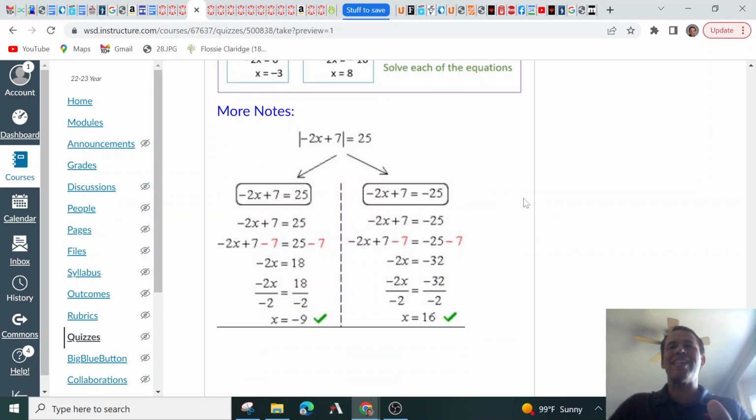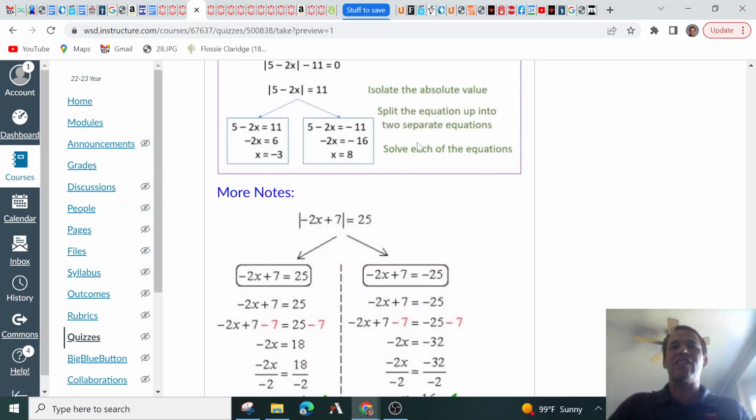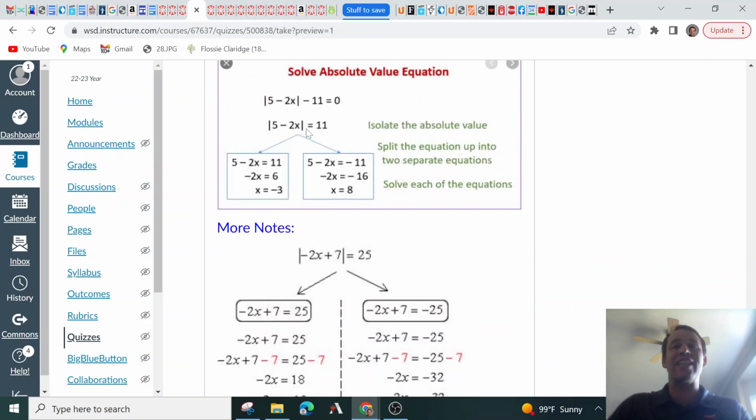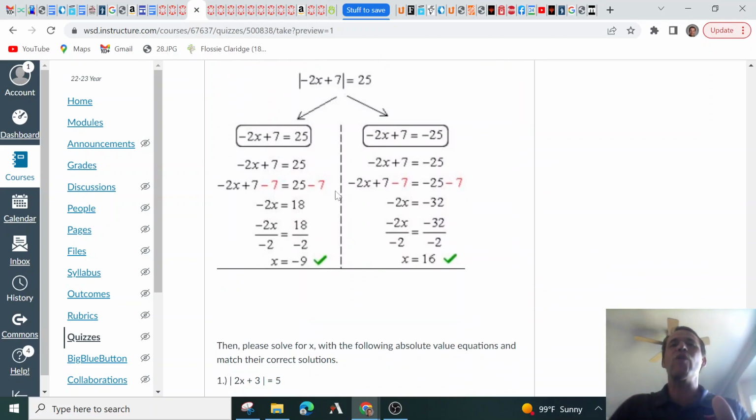Okay, last but not least is solving absolute value equations. So all you do to solve an absolute value equation is get everything on the other side that's not absolute value. So isolate the absolute value. Then split the equation up into 2 separate equations. Nice. And so you're going to drop the absolute value on both of them. But then on the right side, you're going to change it. So 11 stays positive, and then 11 becomes negative. So you're going to solve 2 equations.